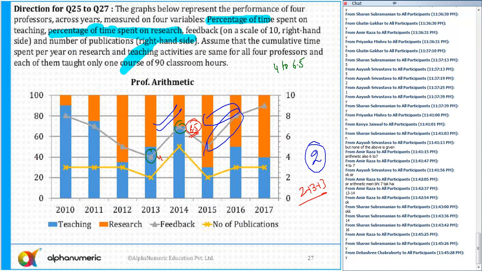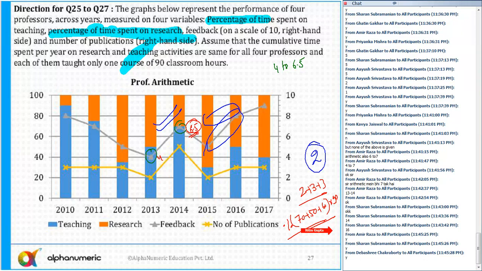50% and then 60%. So I can simply say 70% plus 50% plus 60% of how much? 90 hours. So into 90. Can I write all these values as percentages? Please tell me, is that clear to all of you? 2 plus 3 plus 3 upon 70% of 90 plus 50% of 90 plus 60% of 90, because total teaching hours across every year is the same, 90. And since you need to compare, even if you do not write 90, that is perfectly okay.